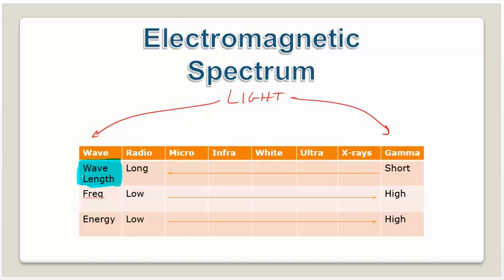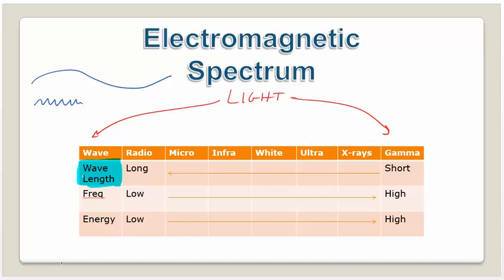So if wavelength is long or big, then the frequency is going to be low. A radio wave is really long, so it's not going to have a lot of vibrations. Its counterpart, a gamma wave, has a very short wavelength, so it has a very high frequency. You'd see lots of vibrations here.